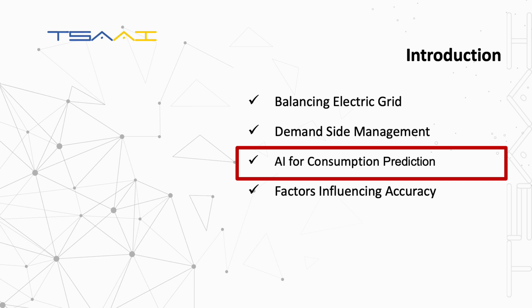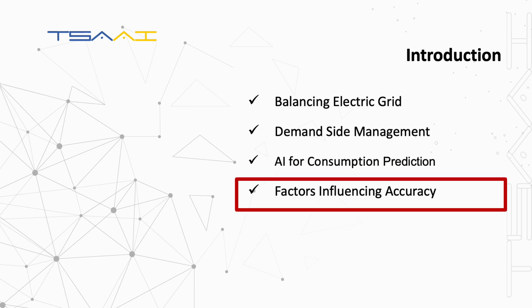We will see the role of AI in prediction of energy consumption. We will discuss suitable structures of artificial neural networks, choice of suitable sampling time, and necessary data preprocessing. Finally, it's important to talk about the main factors influencing the accuracy.